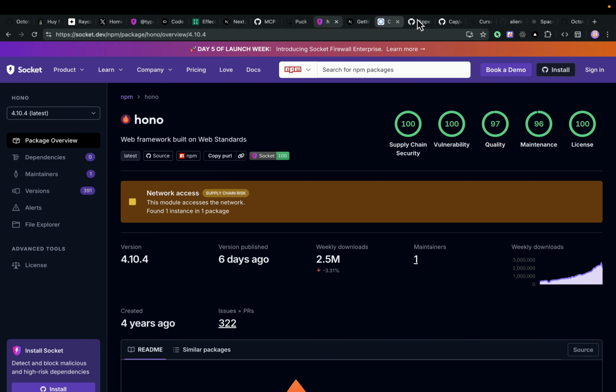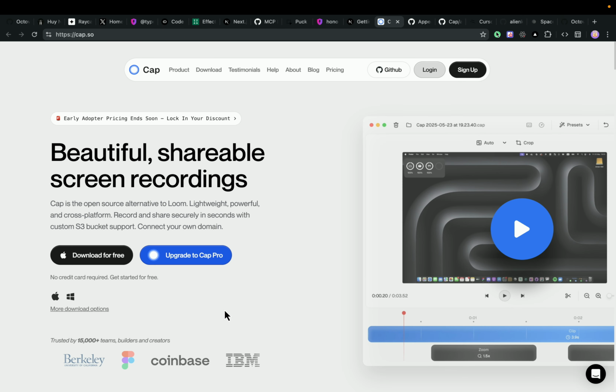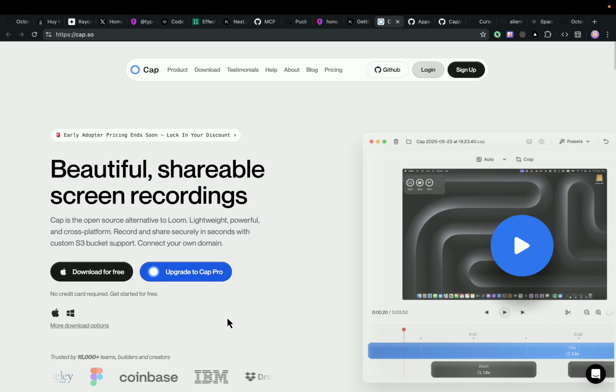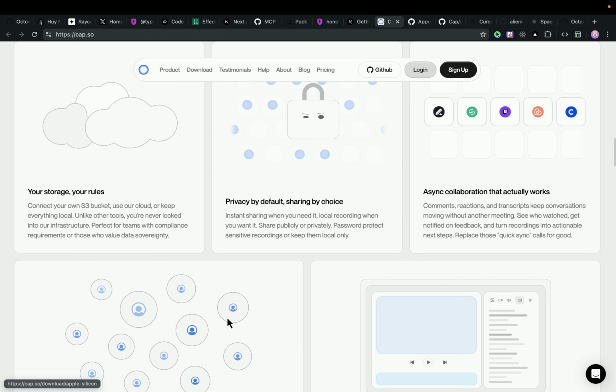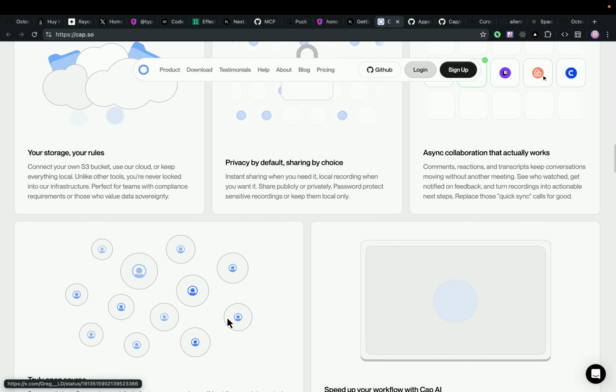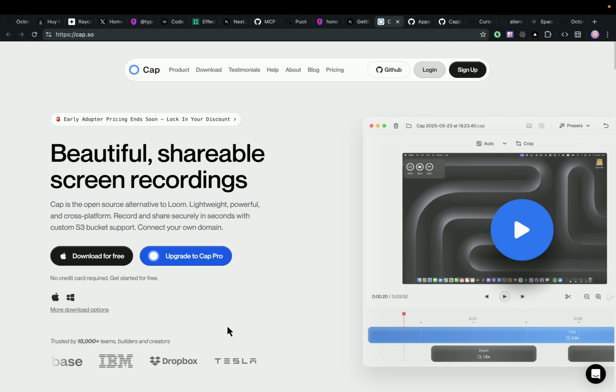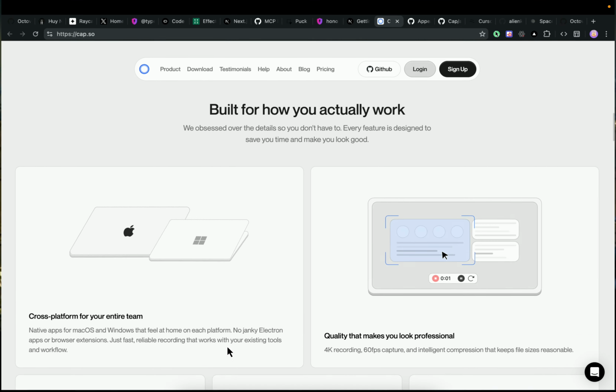So another tool that I use a lot is cap.so. It's from my friend Brendan. Brendan has developed this amazing tool that allows you to document stuff and make stuff. So yeah, really amazing tool as well.